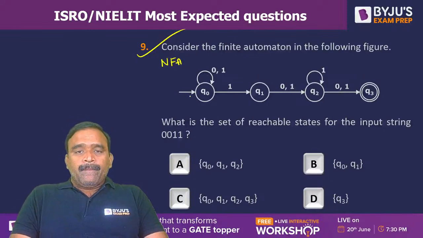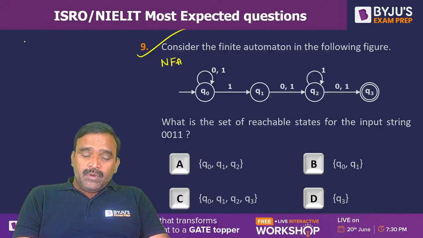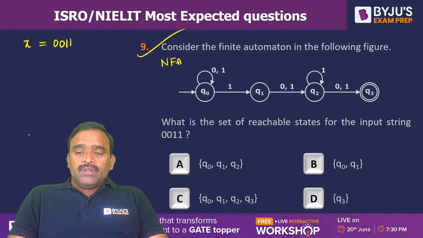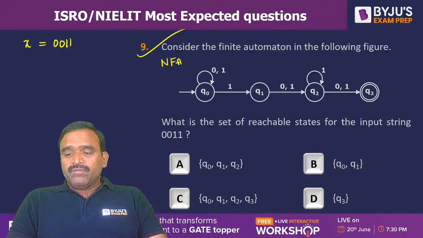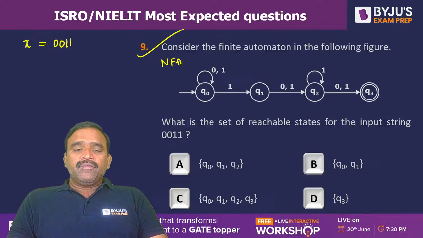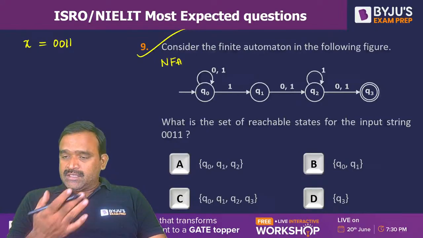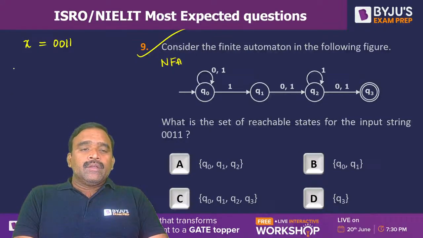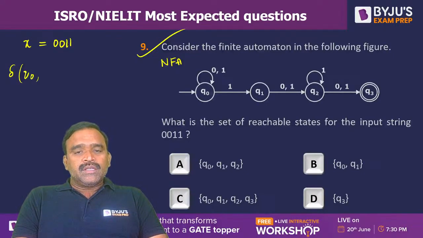Okay, so what is the string W? Something like string X is equal to 0, 0, 1, 1. So in response to the string, what will be the different reaching states? So multiple reaching states are possible in NFA, but in DFA only one reaching state, either it is a symbol or it is a string. So now there is a procedure for it. So transition of Q0 is the initial state. Q0 on 0, 0, 1, 1. So the first input that is encountered is 0.